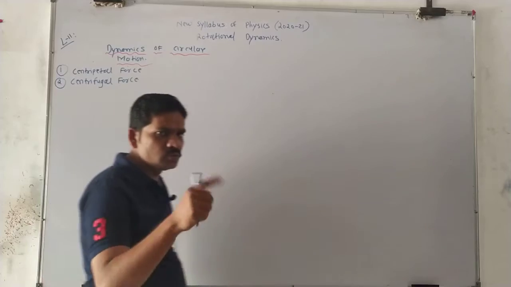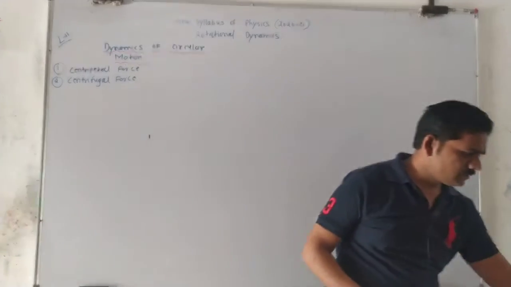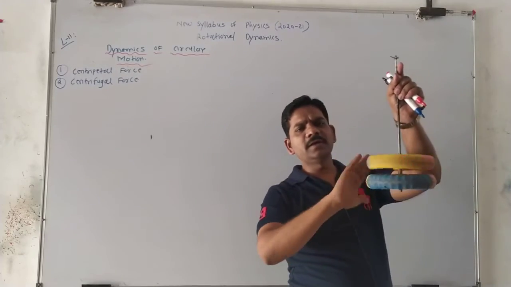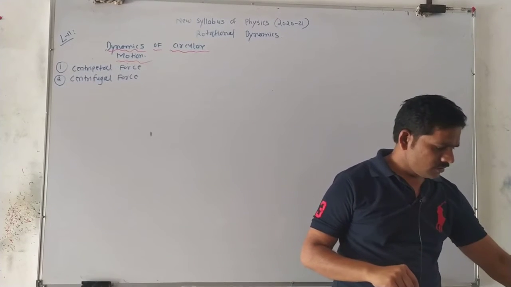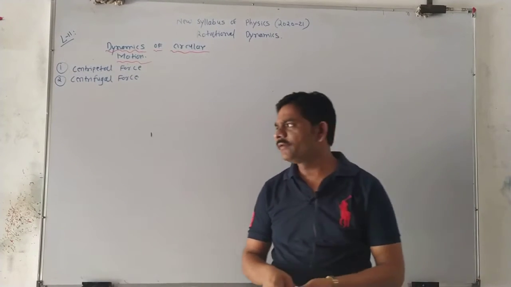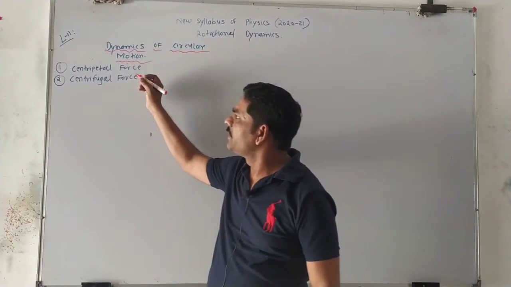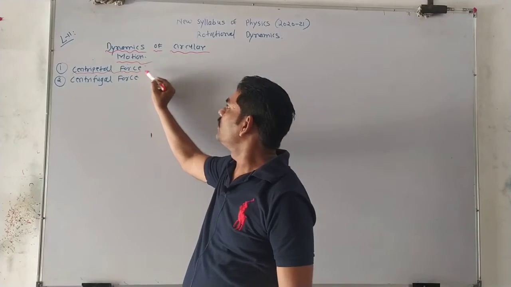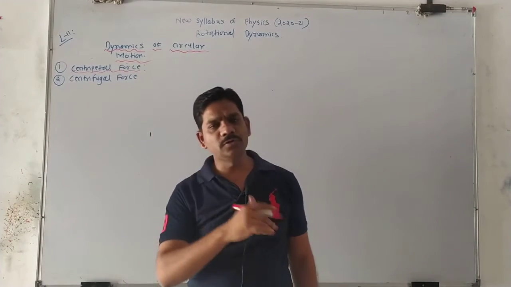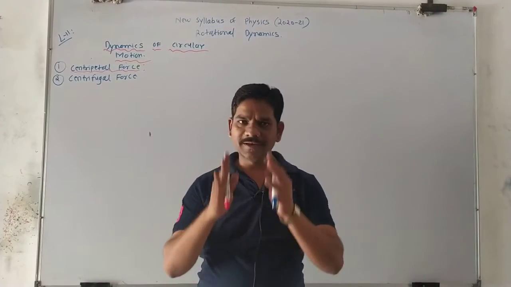These are the two forces acting when a body moves in circular motion. Yes or no? Yes. So today we have to learn only the centripetal force in lecture number 11.